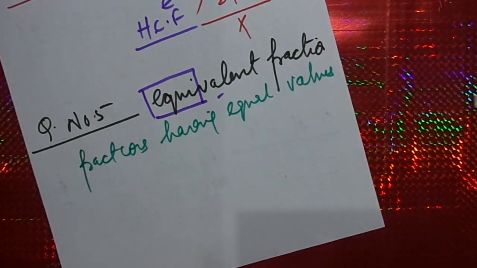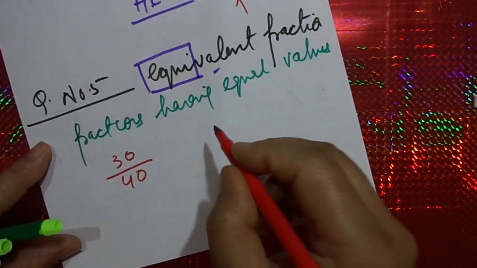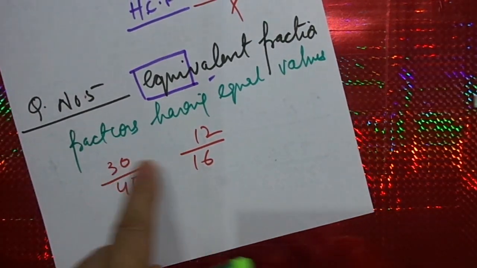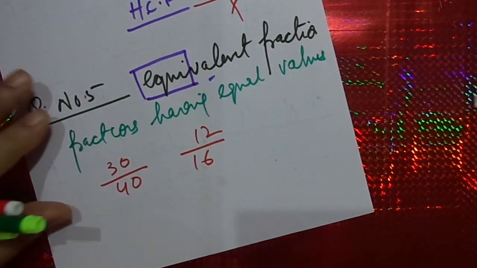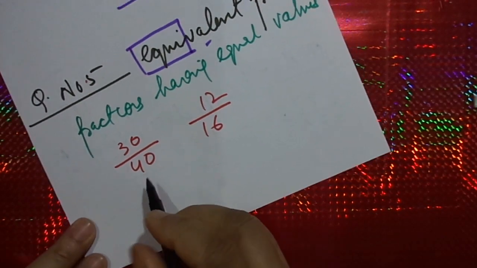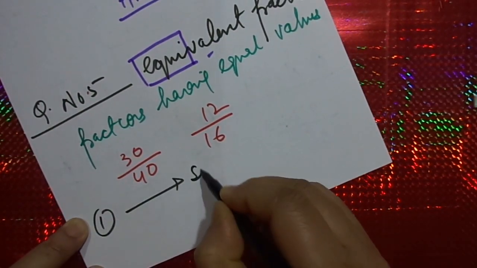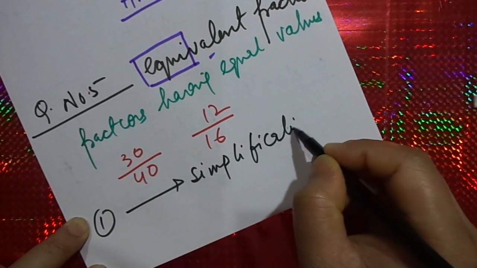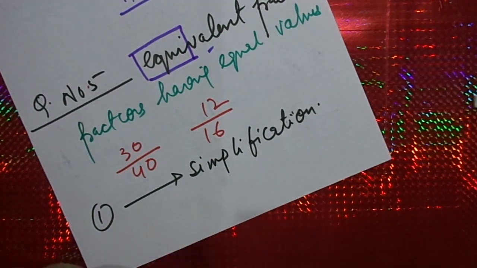How will you know that 30 by 40 and 12 by 16 are equivalent fractions? One way to know it is number 1, by simplification.